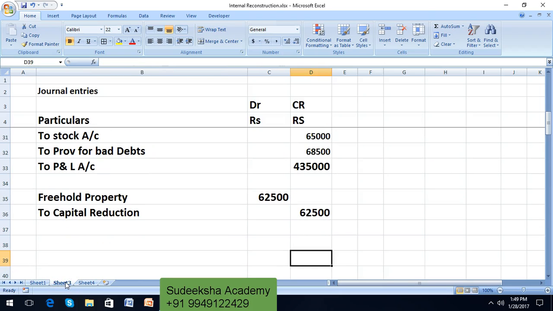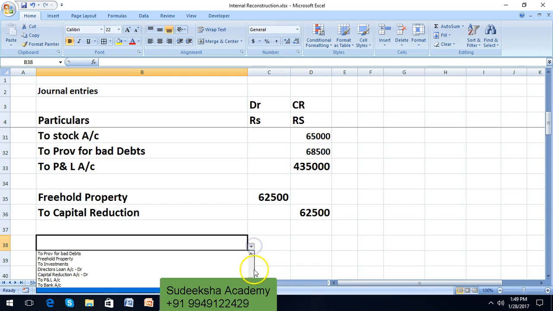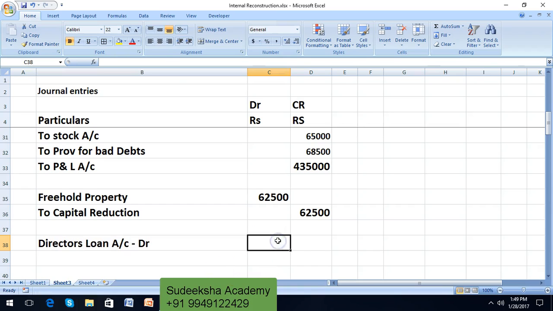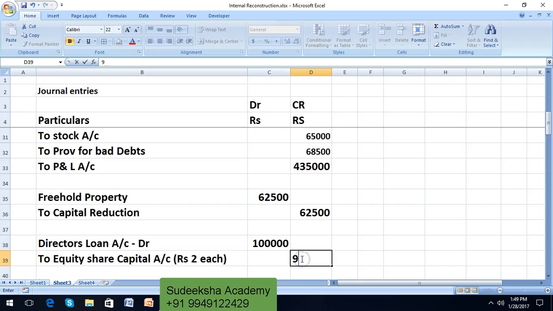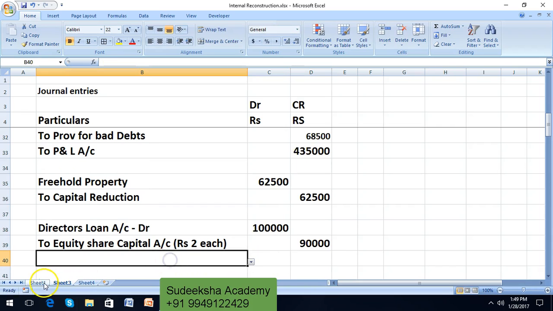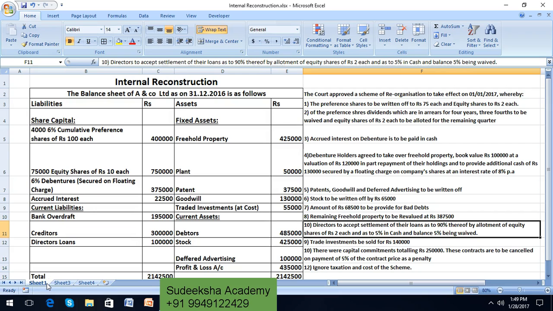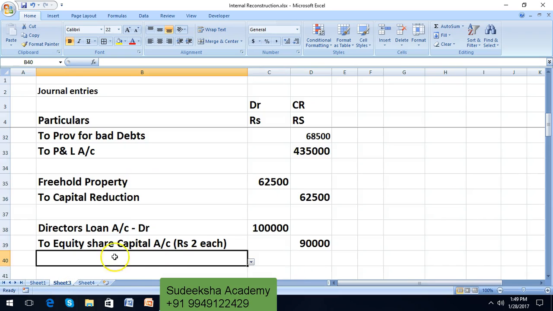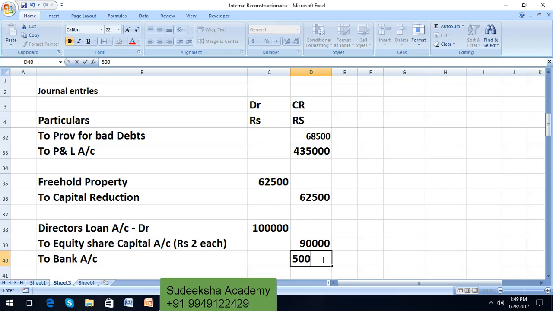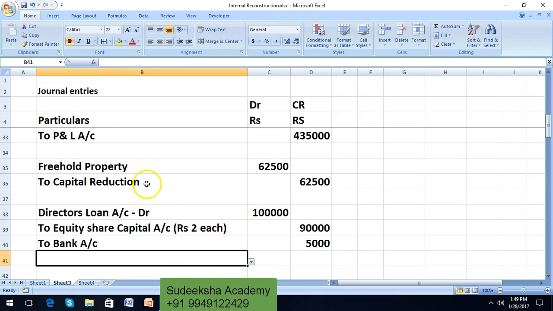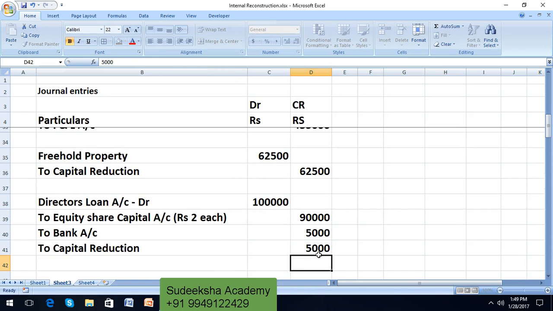So let us write down the entry. Director's loan account should be debited. How much is the amount? 1 lakh of rupees. It should be settled by equity shares of rupees 2 each to the extent of 90%, 90,000, and the balance 5% should be settled by cash. So to bank account, which comes down to 5,000, and the balance is to capital reduction account. How much? 5,000 rupees.